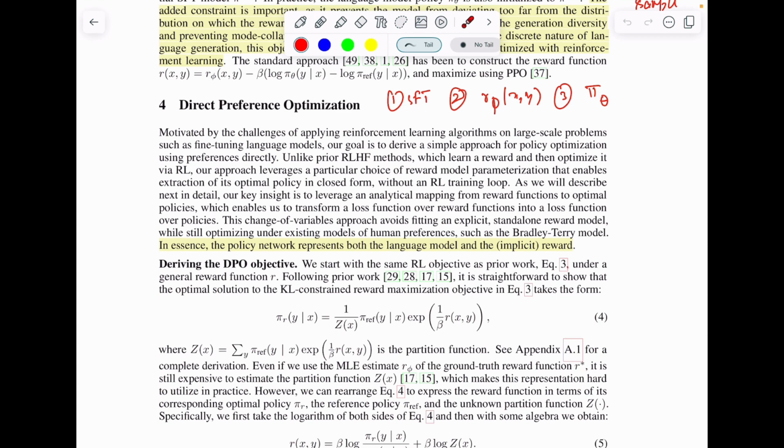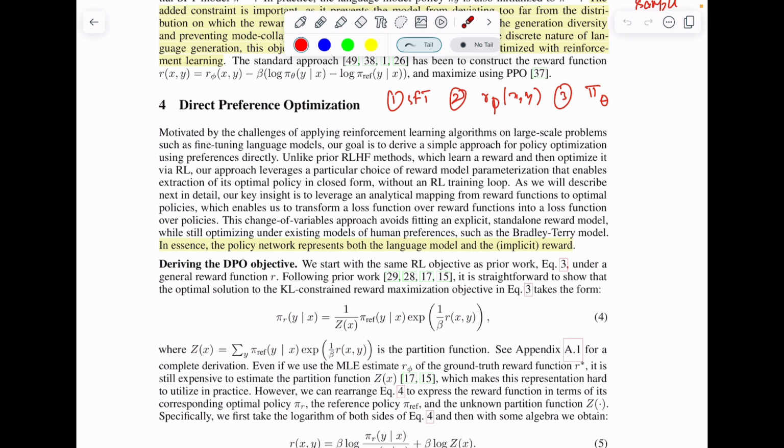They say that the policy network, in this case the final large language model that you want to align for human preferences, represents both the language model and the implicit reward function. This reward function is going to be the same that RLHF has used. That means it will be the same as the Bradley-Terry preference model, and they devised a reward formulation based on that. They do some mathematics so that you don't have to train the reward model explicitly and then use it to align the large language model to preferential data.